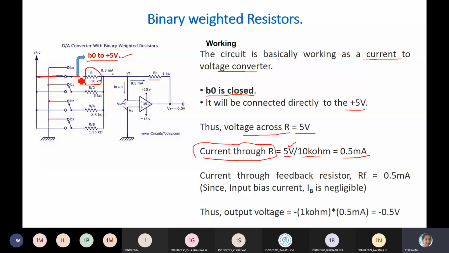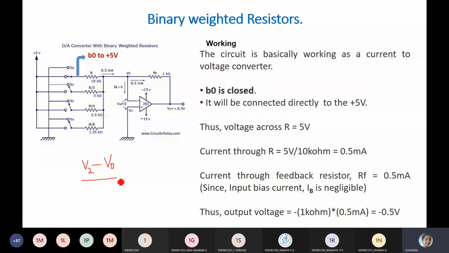V naught is equal to V2 minus V naught by RF, with the current direction.